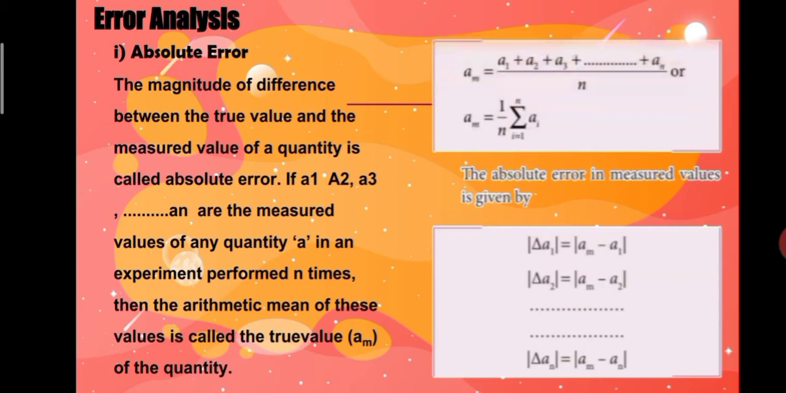The absolute error in the measured values is given by modulus of del A1 is equal to modulus of Am minus A1, and modulus of del A2 is equal to modulus of Am minus A2, up to modulus of del An is equal to modulus of Am minus An.